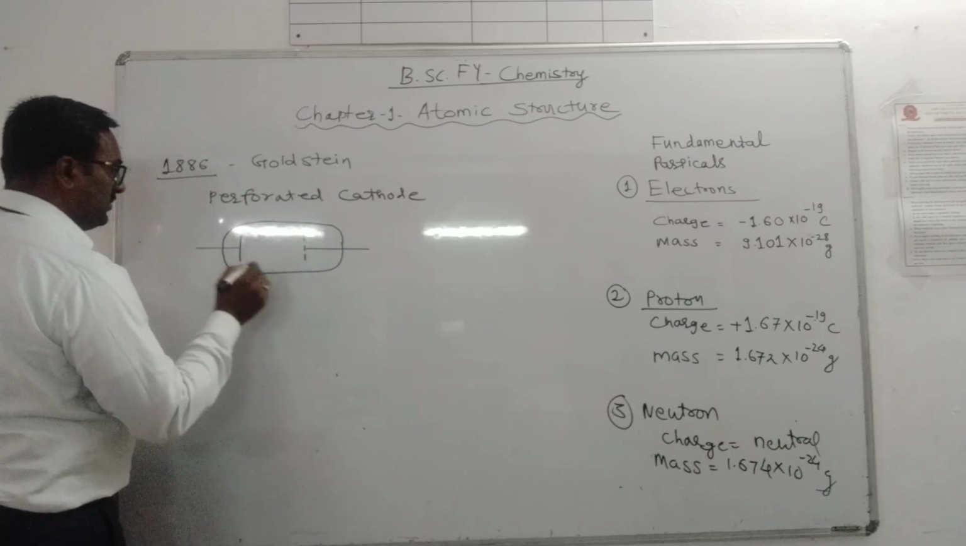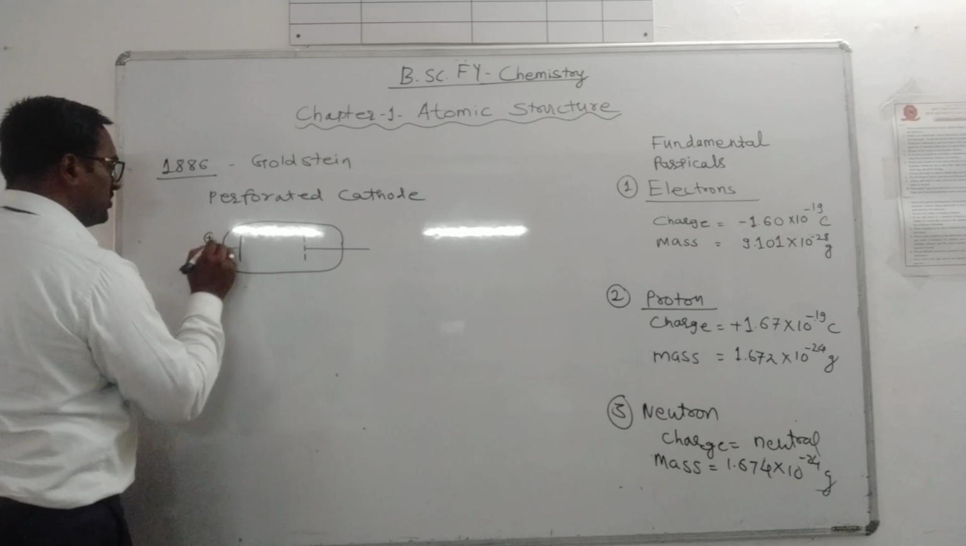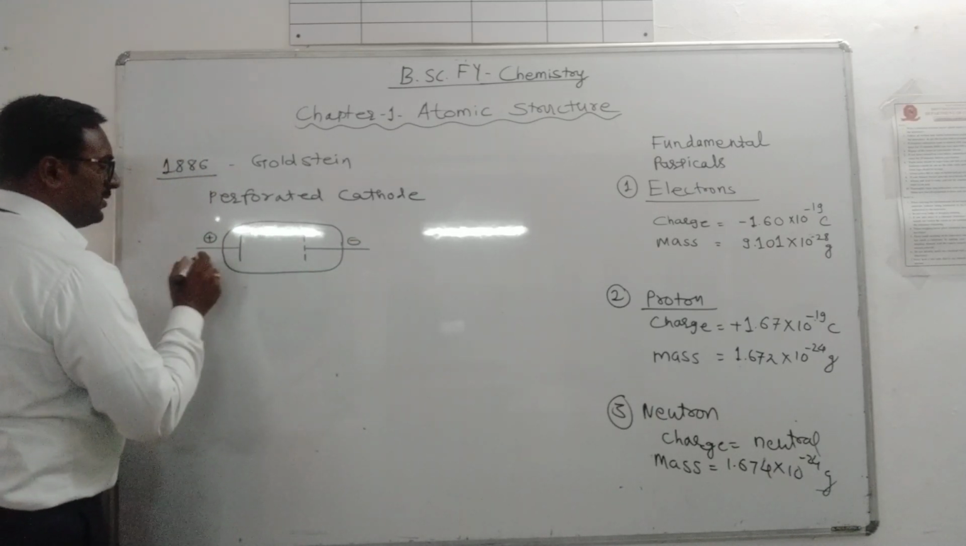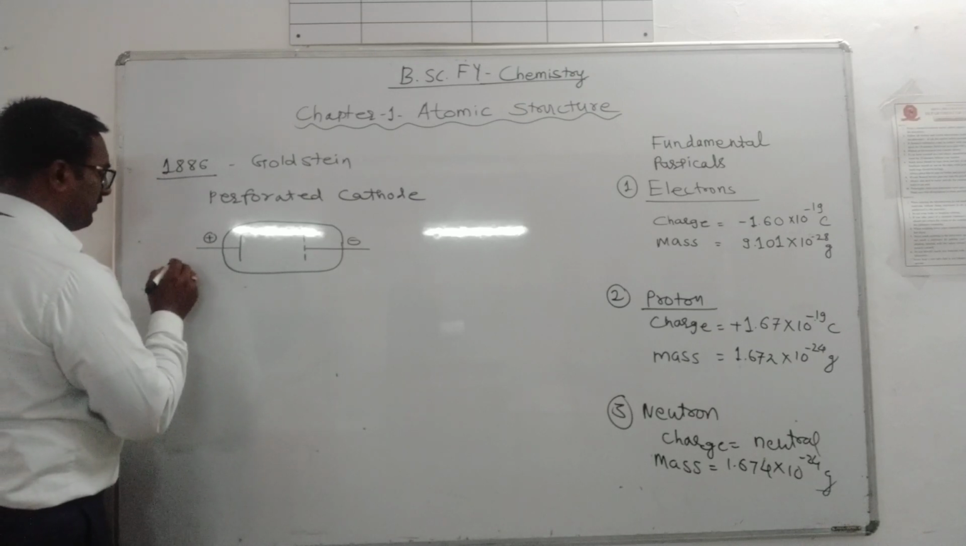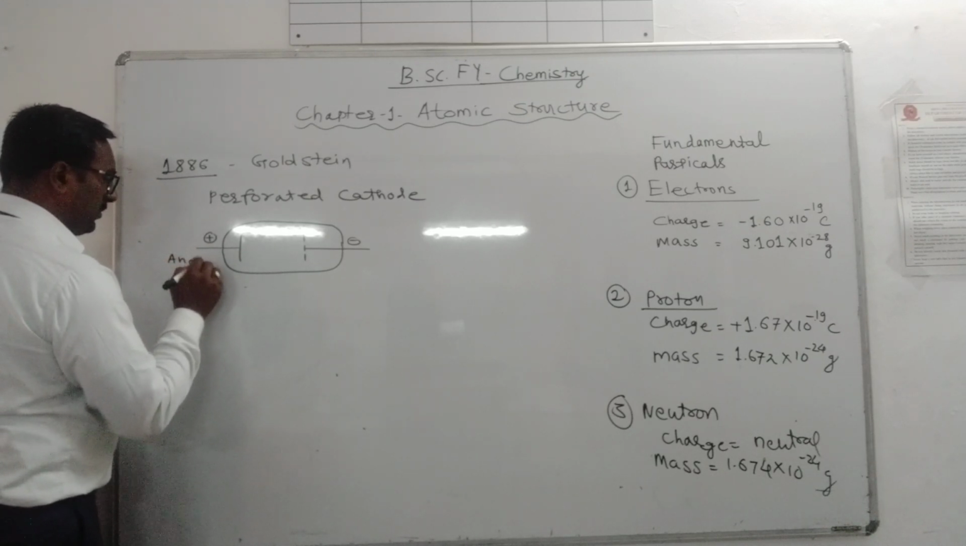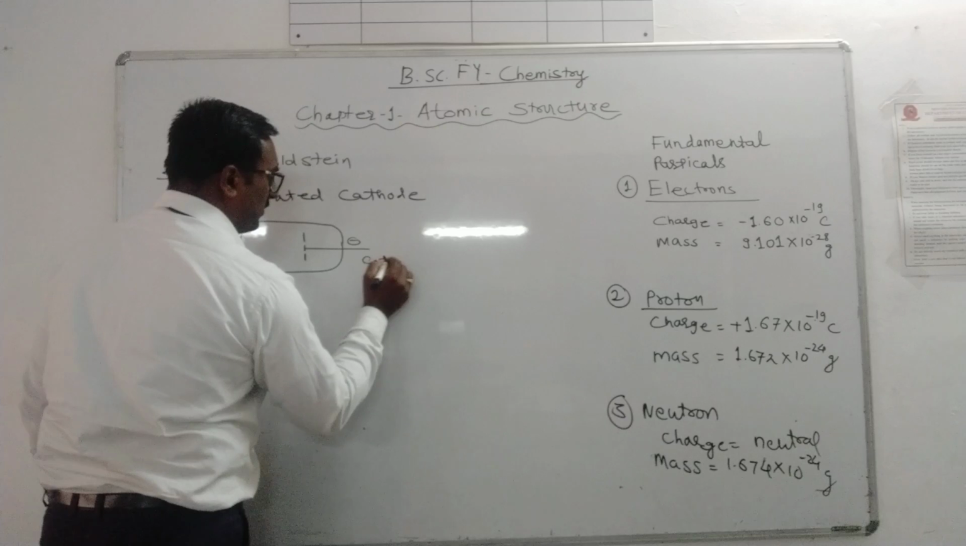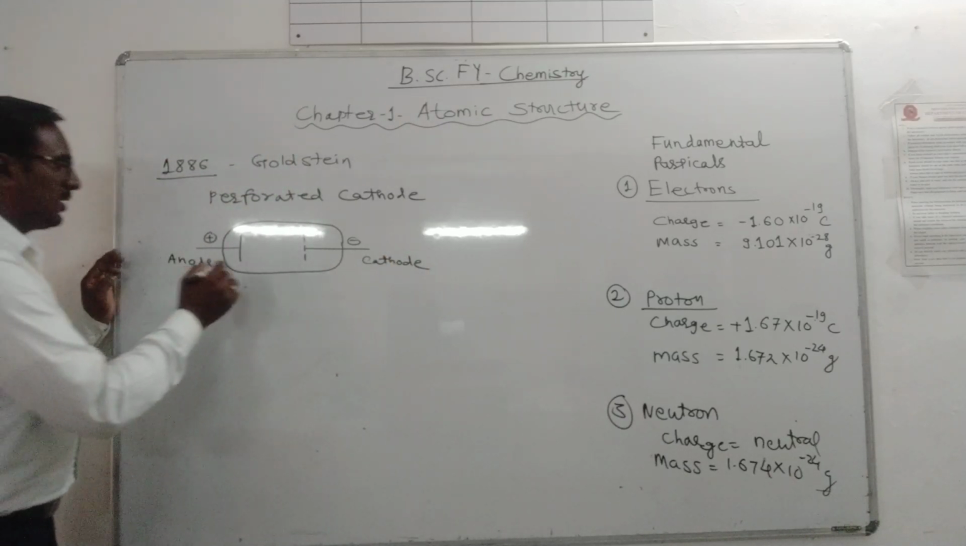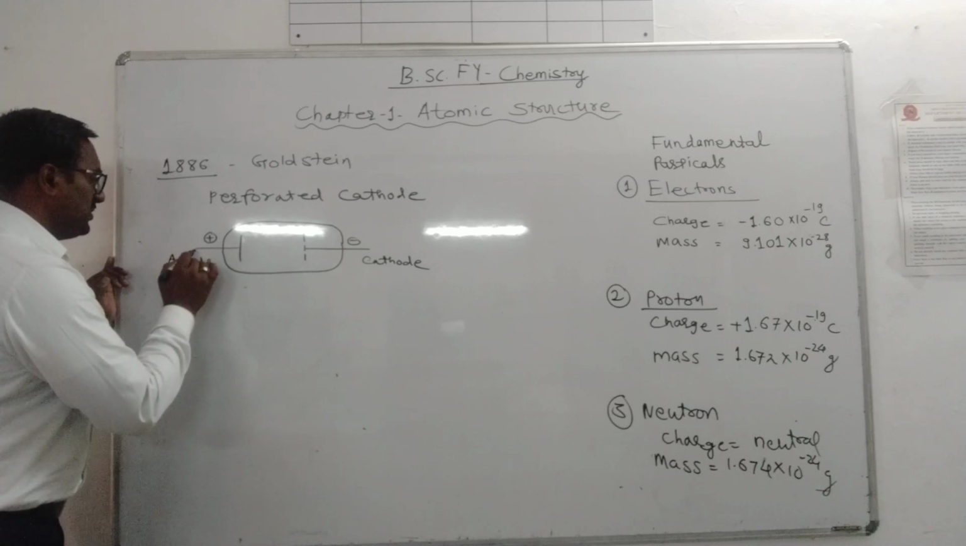This is our glass tube. Suppose this is the positively charged electrode and this is the negatively charged electrode. This is the anode, this is the cathode. Now high voltage is applied.